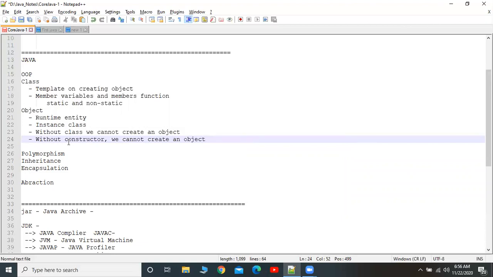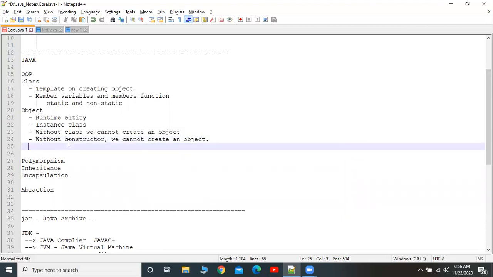Then what do we mean by constructor? A constructor has the same name as the class, inside your class. There are certain rules we have to follow to create a constructor. That means the constructor name should be the same as the class name. We can see that now step by step.